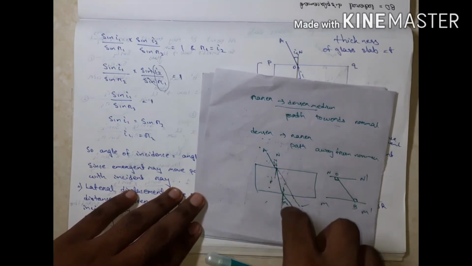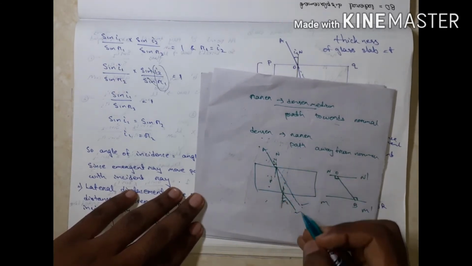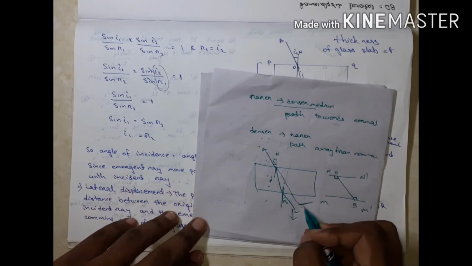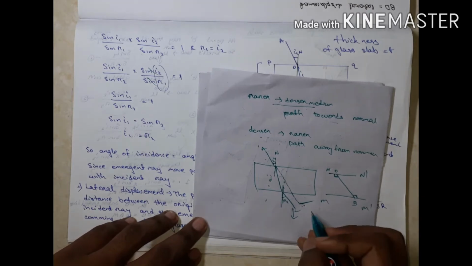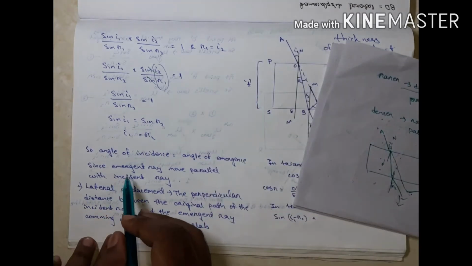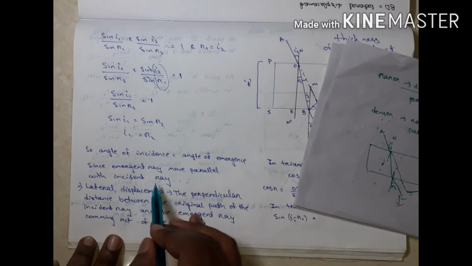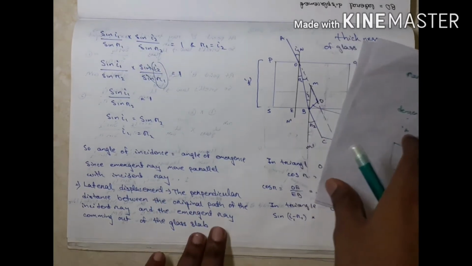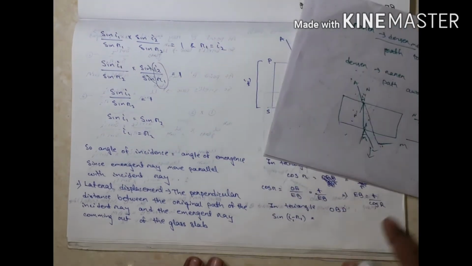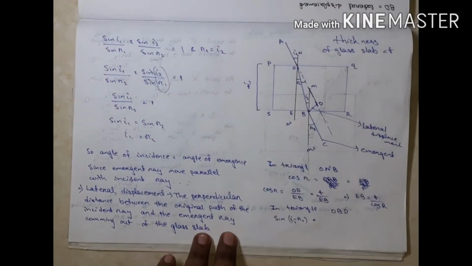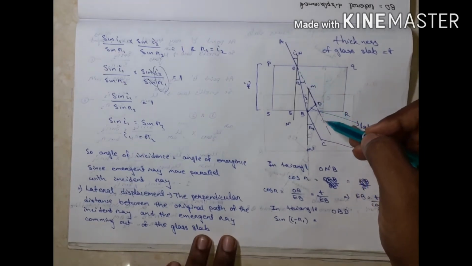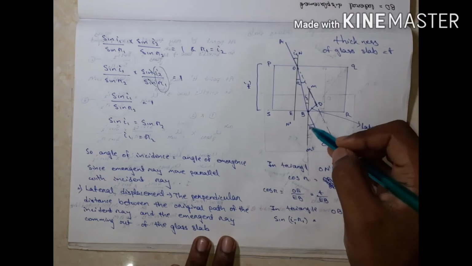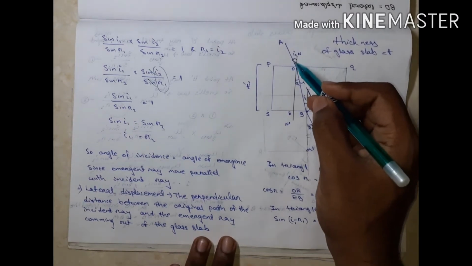Due to same angle, so I can say that this emergent ray and this original path of incident ray move parallelly. Then I can say emergent ray moves parallel with incident ray. Okay. Then what is the lateral displacement? Listen, here is the angle. It is the original path of incident ray and it is the emergent ray. These are moving parallel due to R2 equals I1.